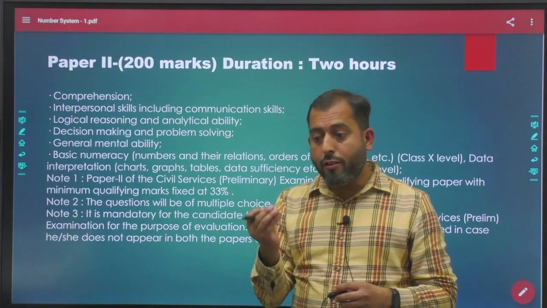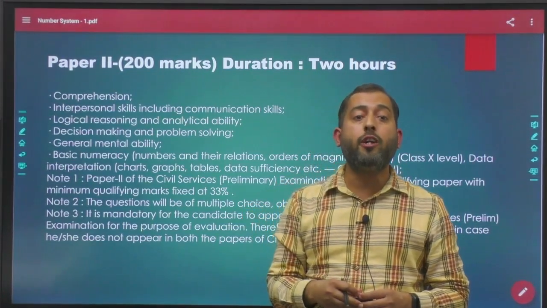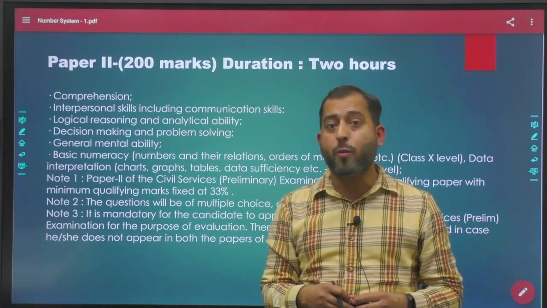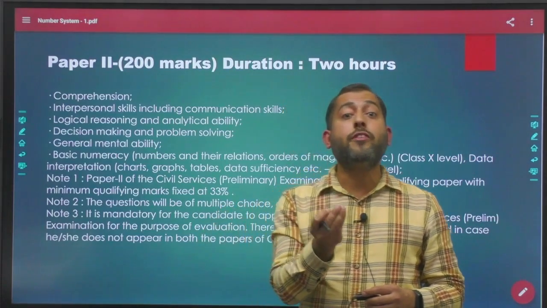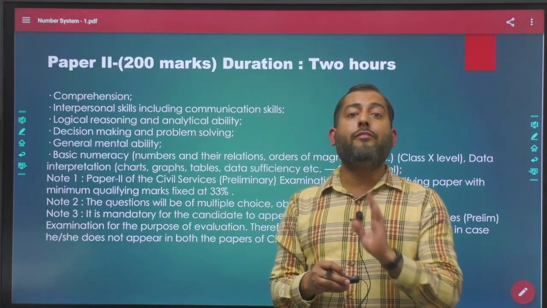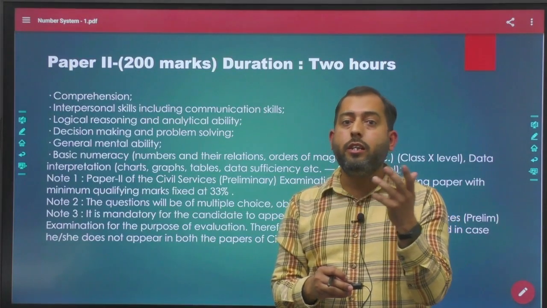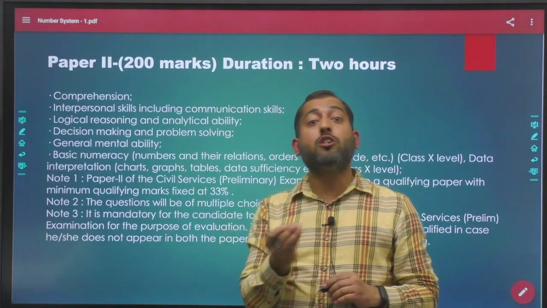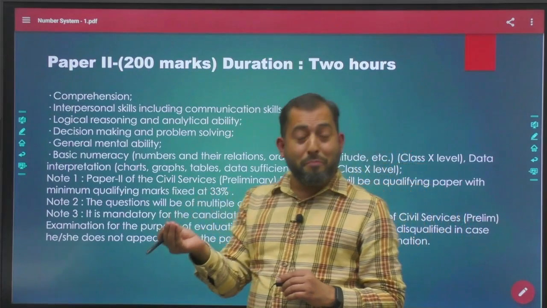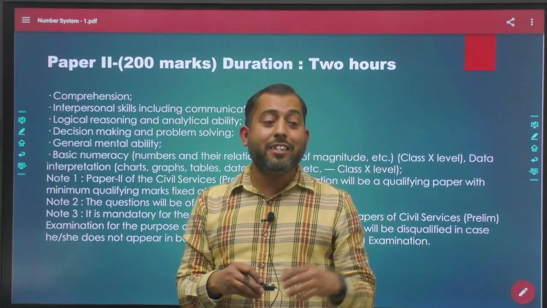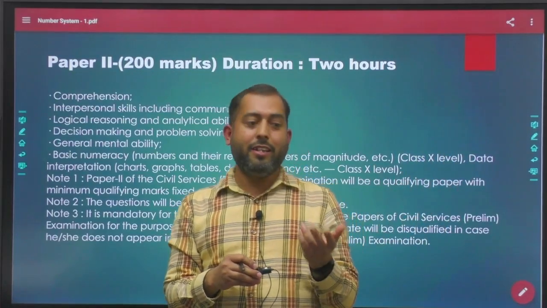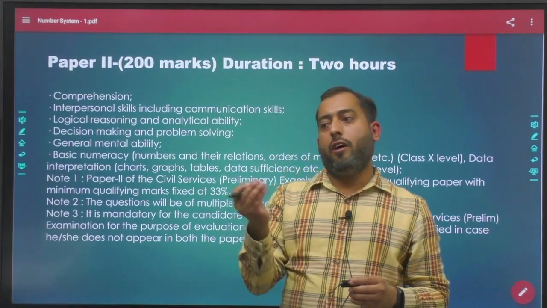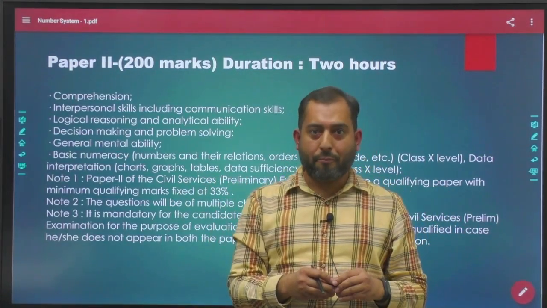For example, in aptitude you will find a question like: A can do a piece of work in 20 days and B can do it in 30 days, then A and B together will do that task in how many days. You will find reasoning problems like: A is the father of B and B is the son of D, then how are A and D related to each other. You will find questions on syllogism like: some A are B, some B are A, then some A are C, then tell which conclusion will follow. You will find conclusions like all A are B, no A is B.